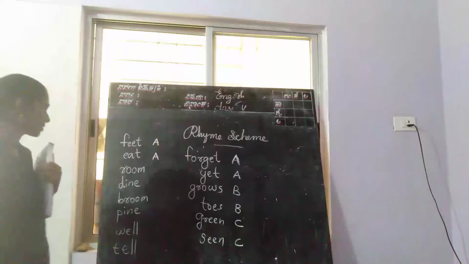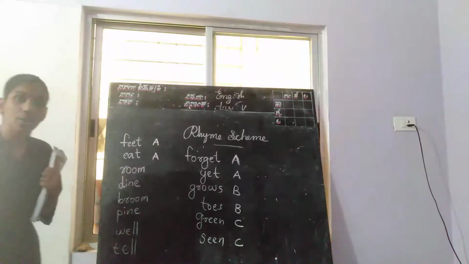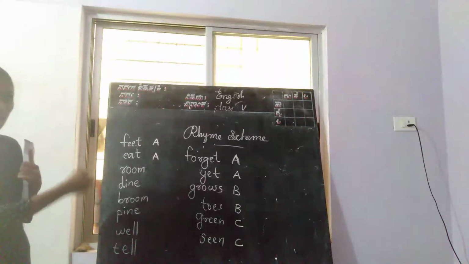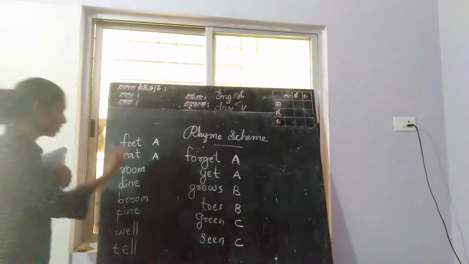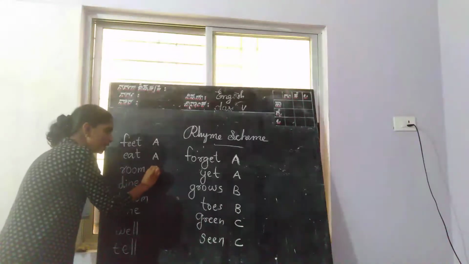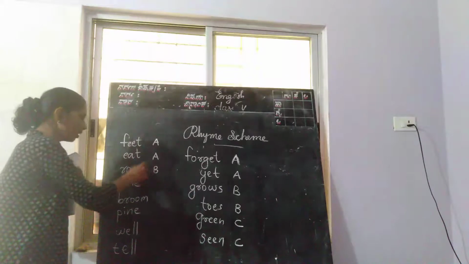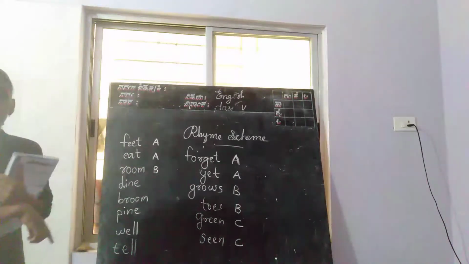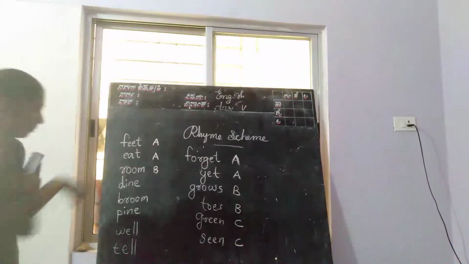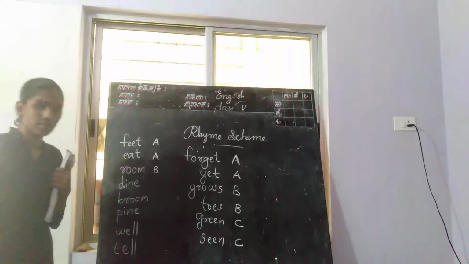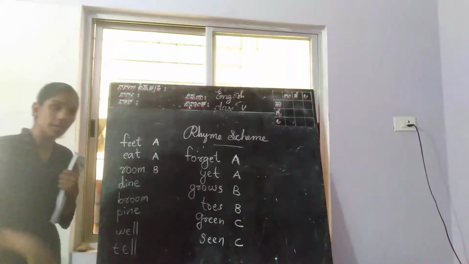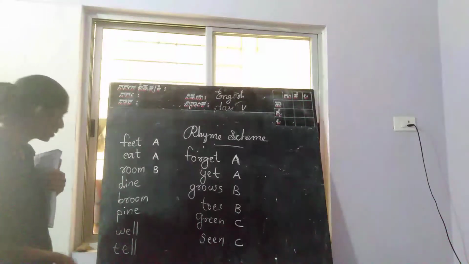Right? Next word is room. It is a different word, so we can write B here. For room we have to find a rhyming word from those words. What is the rhyming word of room?